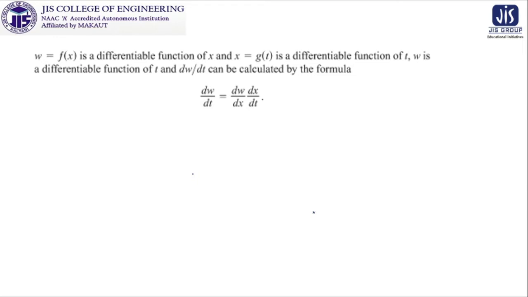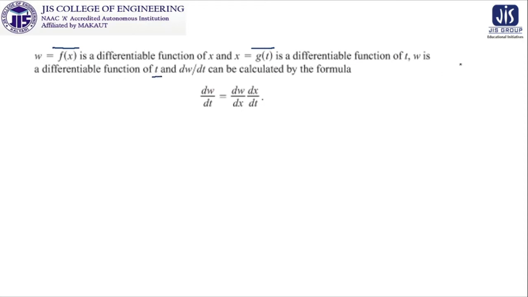If we take w is equal to f(x), that means it is a function of a single variable. If it is a differentiable function of x, and x is a function of t, both being functions of a single variable, and x is a differentiable function of t, then w is a differentiable function of t.